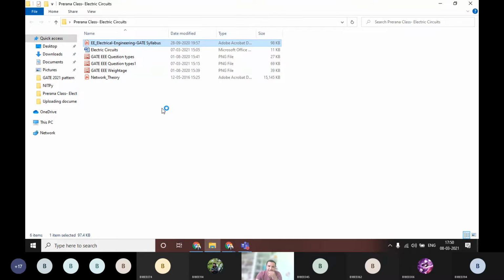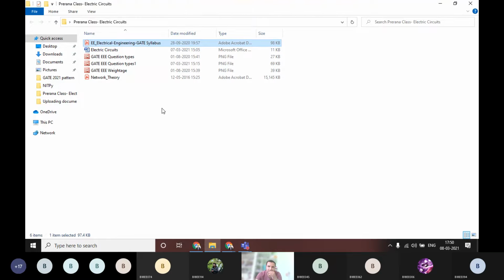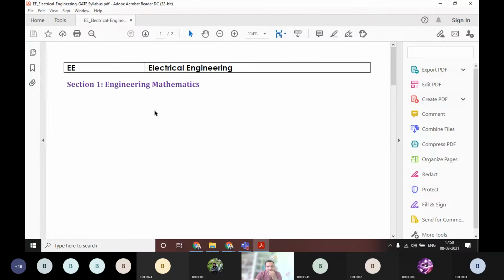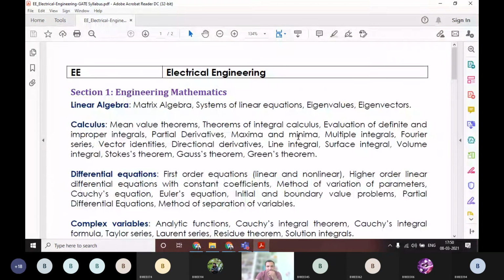The basic syllabus for GATE for electrical engineering has numerous subjects, but the weightage will differ from subject to subject. If you just want to qualify, then if you read 5 subjects accurately, you will definitely qualify.